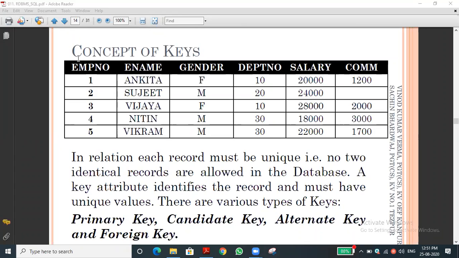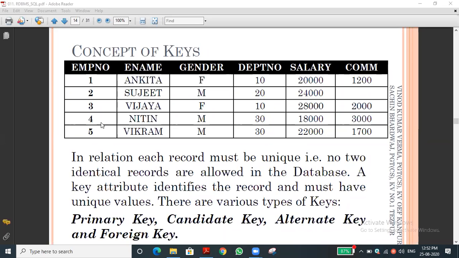You are seeing the table. Can I ask how many tuples are there in this given table? Five tuples. A record is otherwise called a tuple, not only the rows. Of course, I could understand your answer. Here you are counting the header row, employee number, e-name, everything, so totally 6 rows.